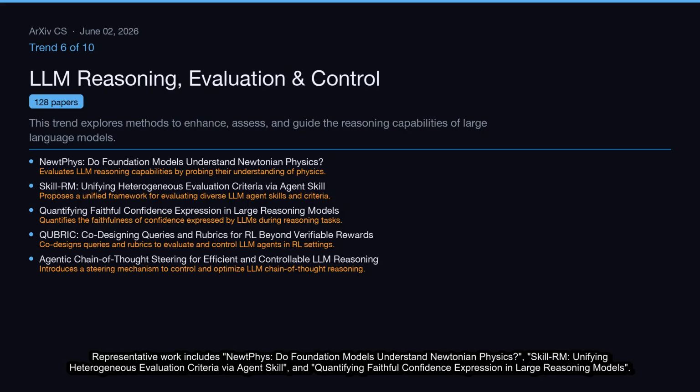Representative work includes NewtPhys, Do Foundation Models Understand Newtonian Physics? SkillRM, Unifying Heterogeneous Evaluation Criteria via Agent Skill, and Quantifying Faithful Confidence Expression in Large Reasoning Models.